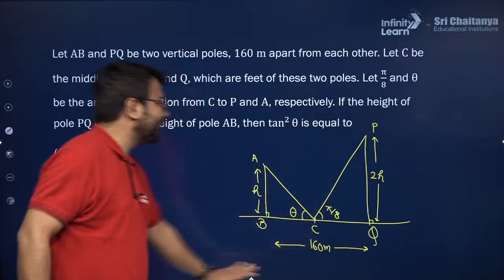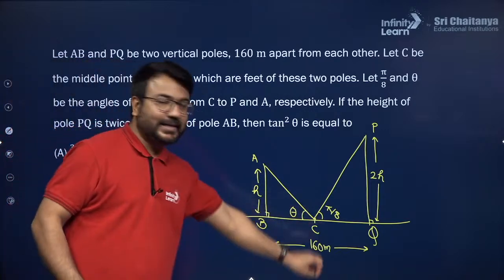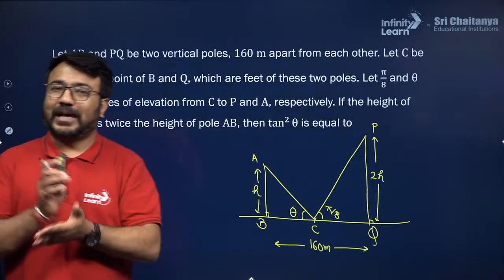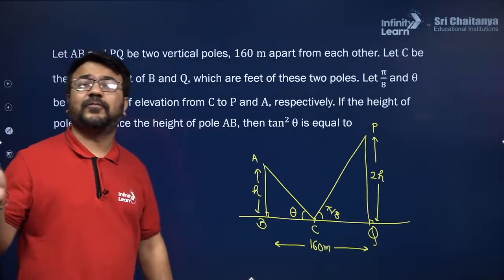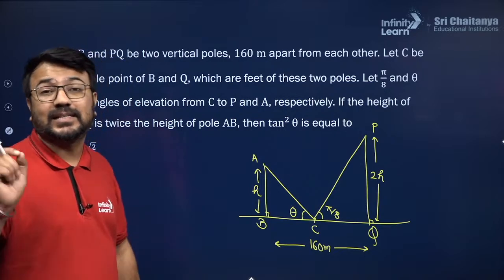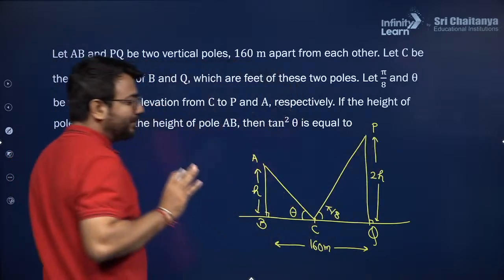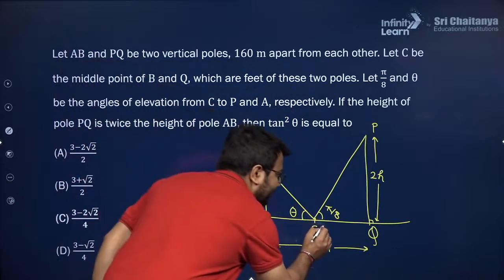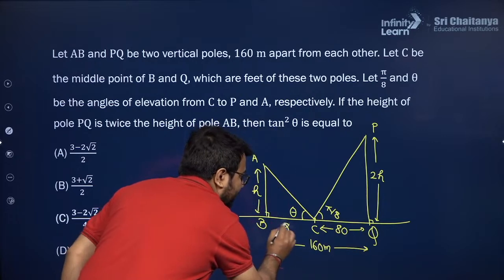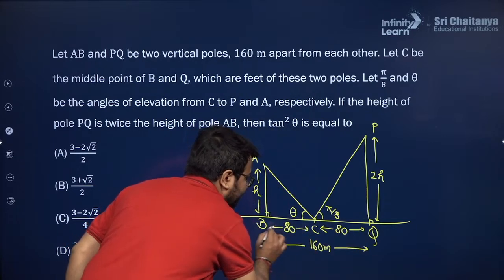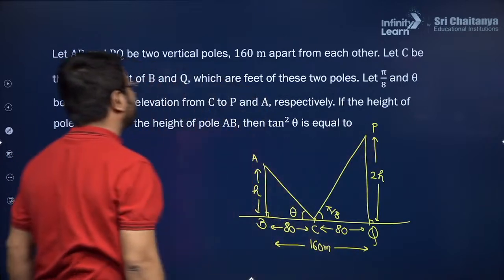So, how will I be able to get the value of tan square theta? Do you know guys what is pi by 8? Pi by 4 is 45 and pi by 8 is half of it, that is 22.5. And do you know what is the value for tan 22.5? Yes, it is root 2 minus 1. Okay, so in this particular triangle, I'll be applying the tan theta. Since it was a midpoint, so therefore this length is 80 and this length will also be 80. I hope you understood the concept, why it is 80. Now I'm talking about PCQ triangle.